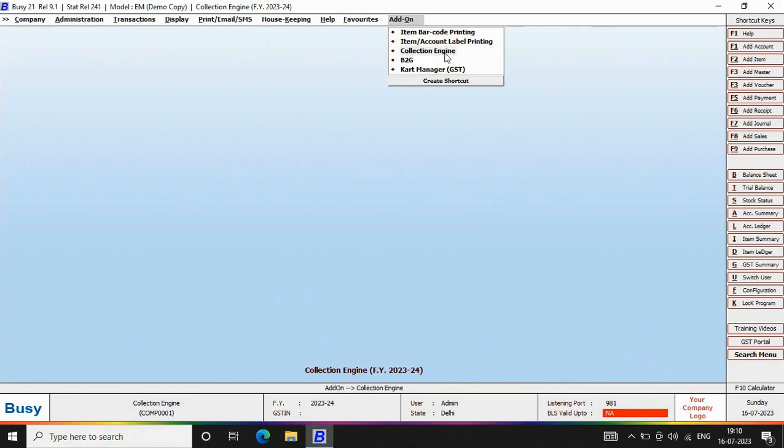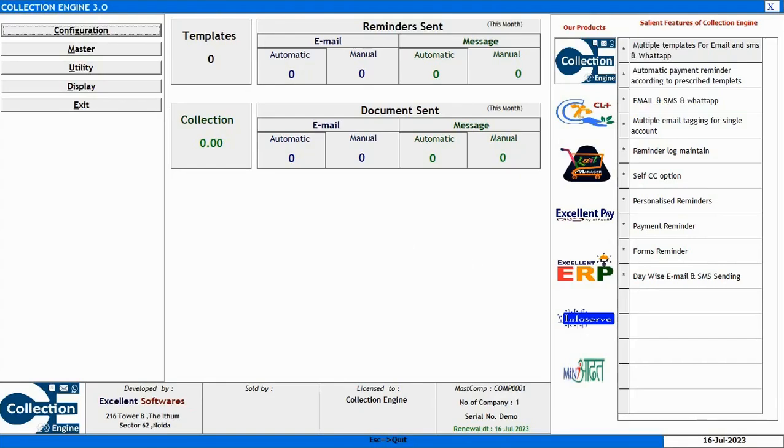So now we are opening the Collection Engine. You can see it's a beautiful screen and very easy to use interface. At the right hand side, it's showing the list of our products along with the features each product has to offer. At the left hand side, complete menu is provided. So first of all, we are going to the configuration menu.